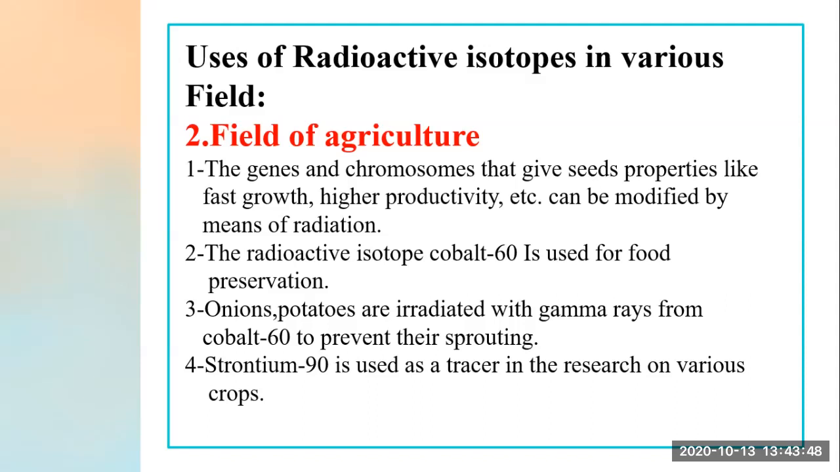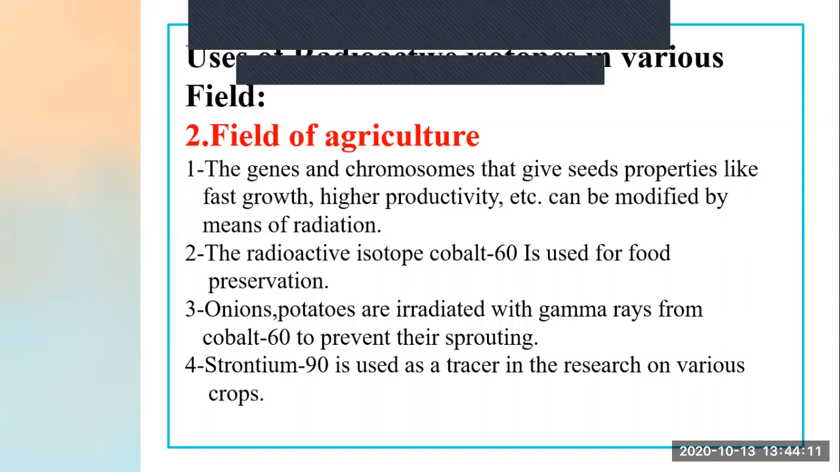Cobalt 60 is a radioactive element from which gamma rays come out, and these gamma rays are used to irradiate onions and potatoes to prevent what? To prevent sprouting. Number 4, strontium 90 is used as a tracer in the research of various crops. Now see, this is used as a tracer.